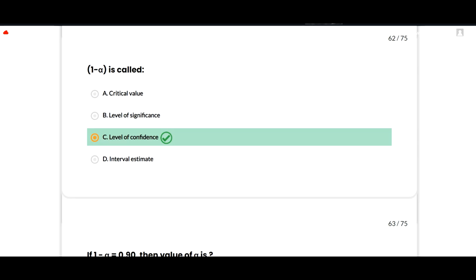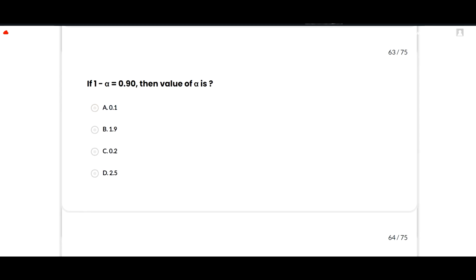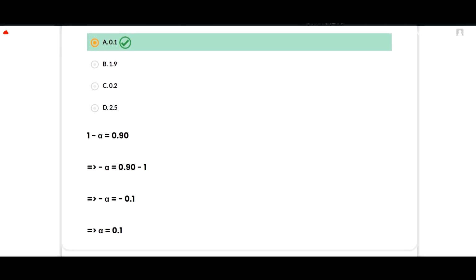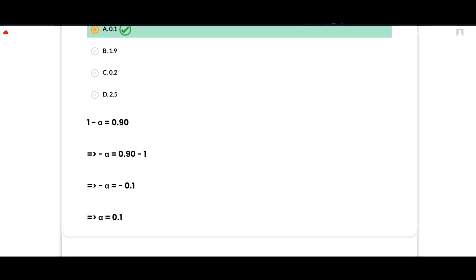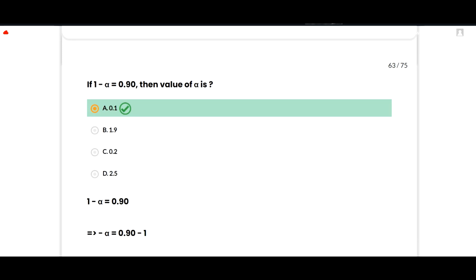C option is correct. The next is, if 1 minus alpha is equal to 0.90, then find the value of alpha. The value of alpha is 0.1, because 1 minus alpha is equal to 0.90, minus alpha is equal to 0.90 minus 1, minus alpha is equal to minus 0.1. By solving that, we get alpha is equal to 0.1. So here in this MCQ, A option is correct.